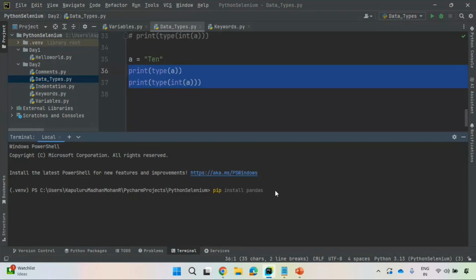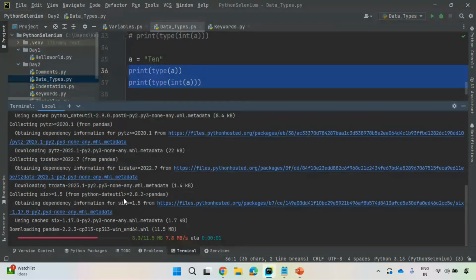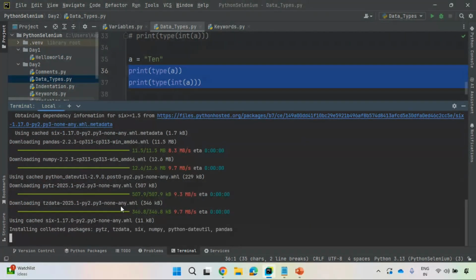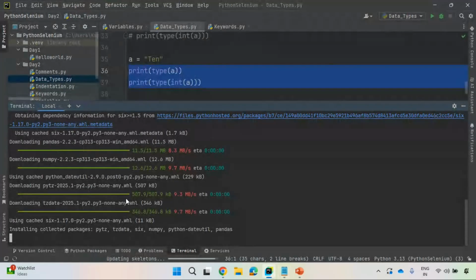Once you press enter, you see here, it will directly hit the server and try to install that. You see, it is installing. Very important: if you want to install any package in Python, this is the very basic information. You need to use pip install package name. You see here, it is installing collected packages. These are all supporting packages for pandas, and they will be installed automatically. Once it is installed, it will show you a successful message. It is taking some time.